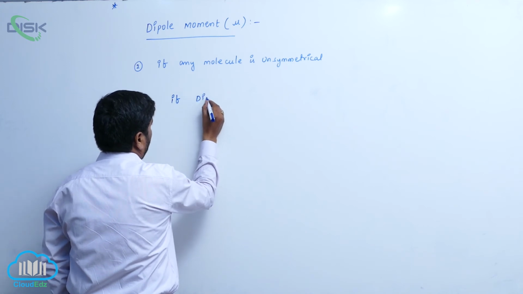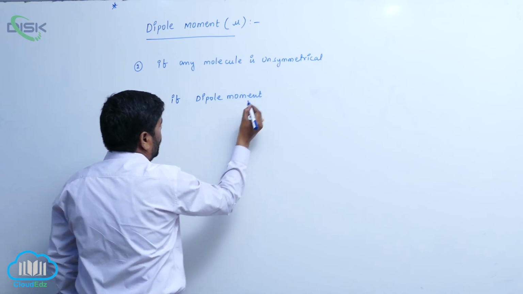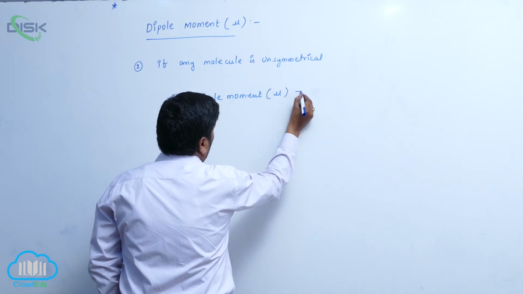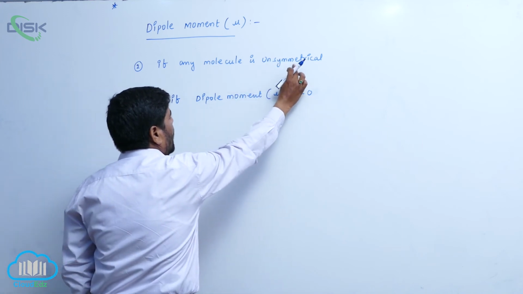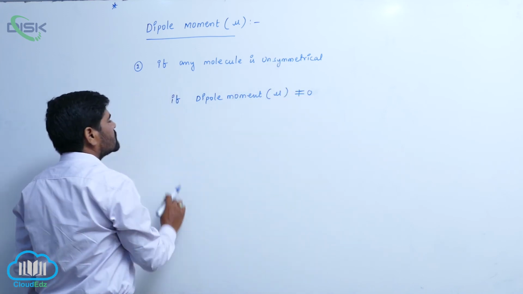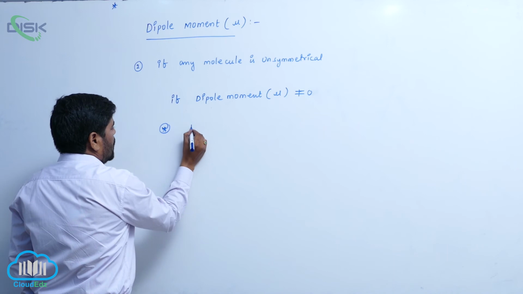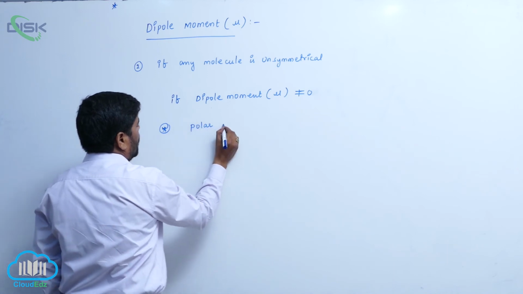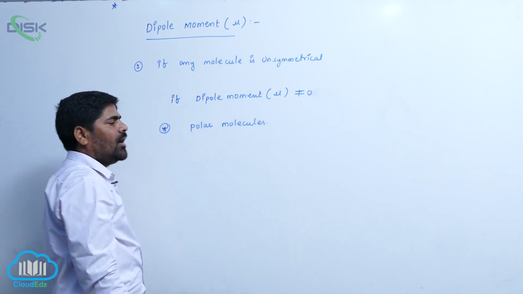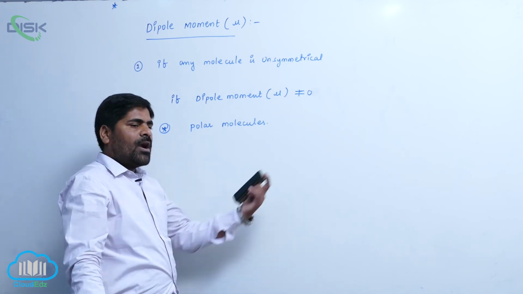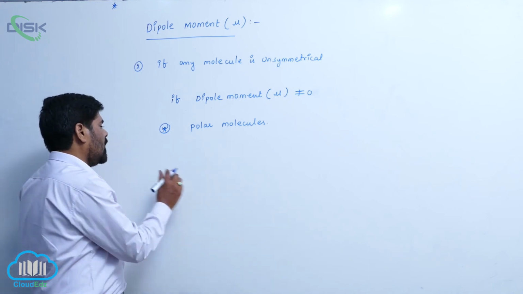If the dipole moment is not equal to 0, such molecules are known as unsymmetrical molecules. These molecules are called polar molecules, or have some bond polarity. When bond polarity increases, the dipole moment increases.